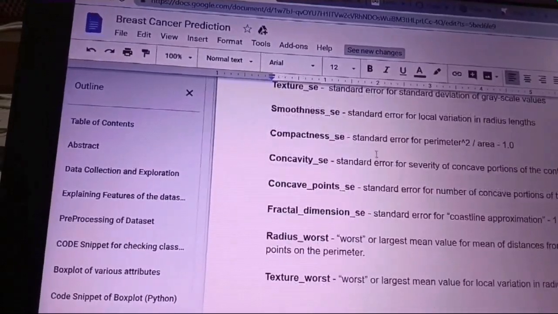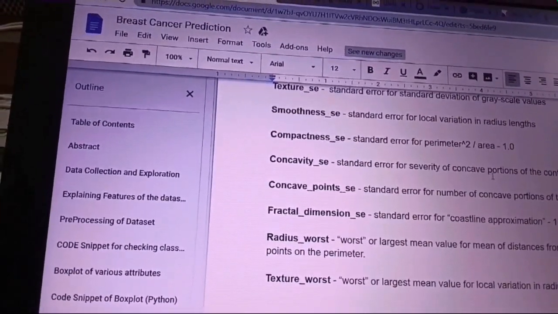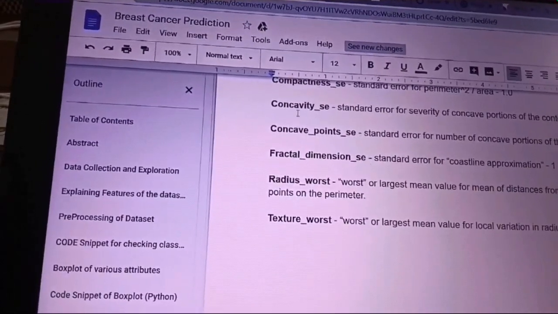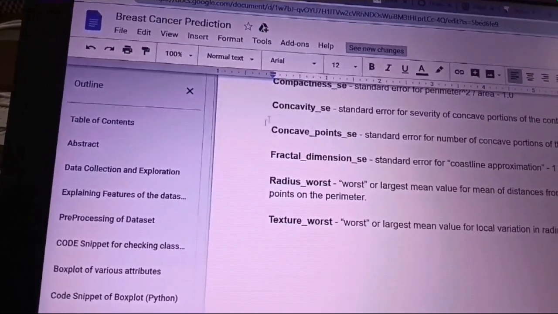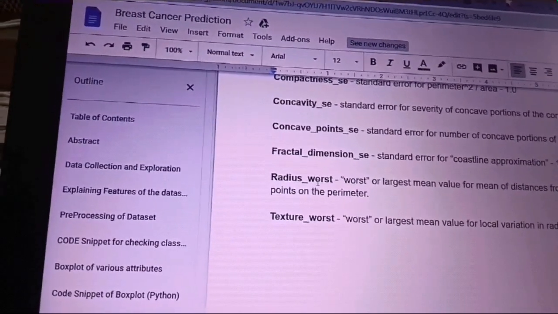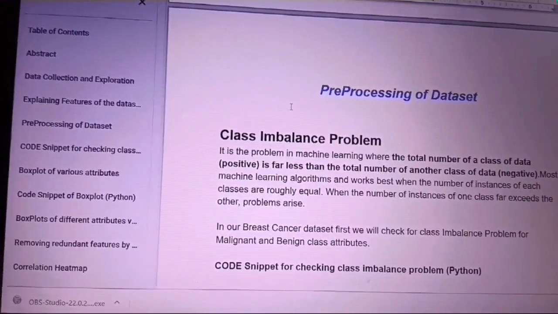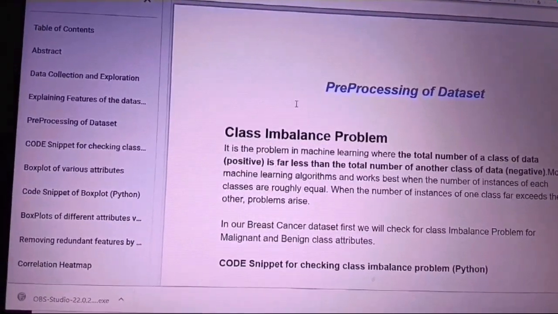And then again comes concavity SE, a standard error for severity of concave portions of the contour, and more dataset features like concave points SE, fractal dimension, radius worst, and texture worst. The pre-processing of the dataset will be carried on by Bhavesh Kalla.